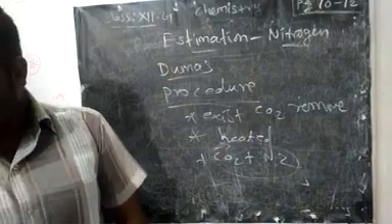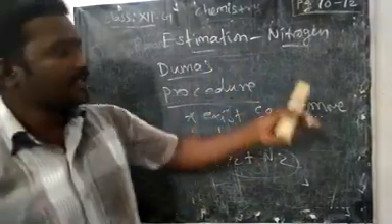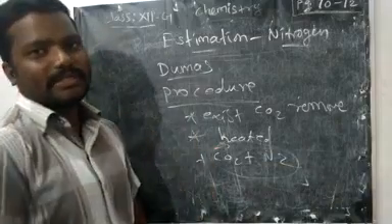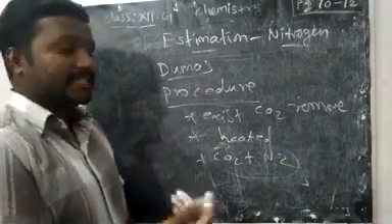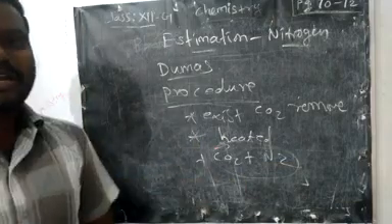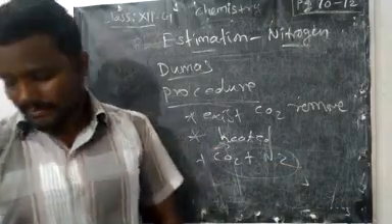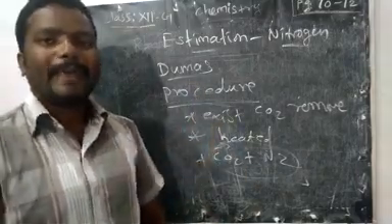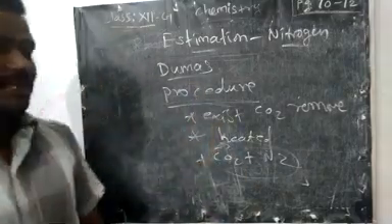That mixture is passed through the Sips nitrometer. That nitrometer contains KOH, and that KOH will absorb the CO2. Then the free N2 gas is obtained. This is the procedure to prepare or estimate nitrogen gas.